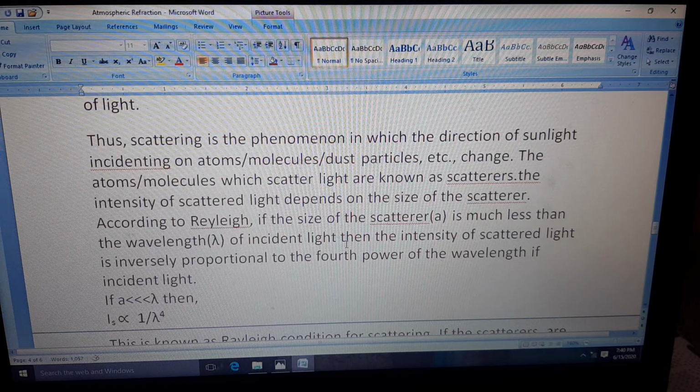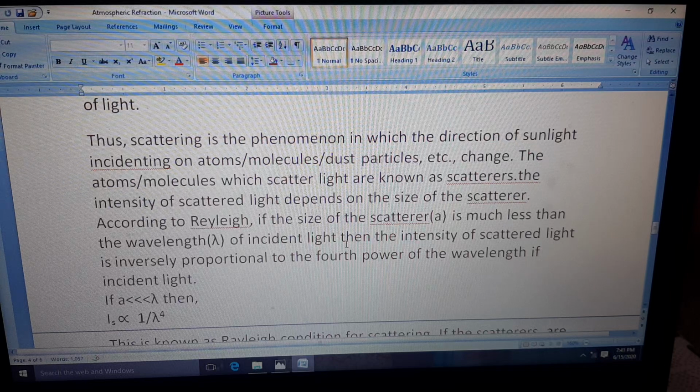So this you have to learn: according to Rayleigh, if the size of a scatterer is much less than the wavelength of incident light, that means if atoms and molecules are small, then the intensity of scattered light will be inversely proportional to the fourth power of wavelength. That means the smaller the wavelength, the greater the intensity. So what we discussed in rainbow formation, which color has the least wavelength?